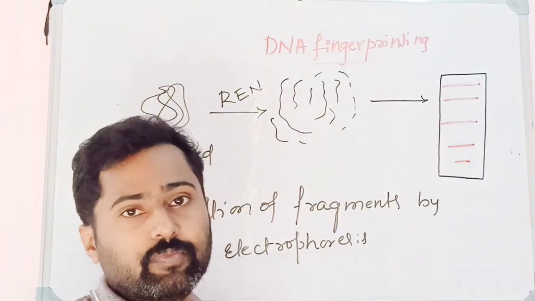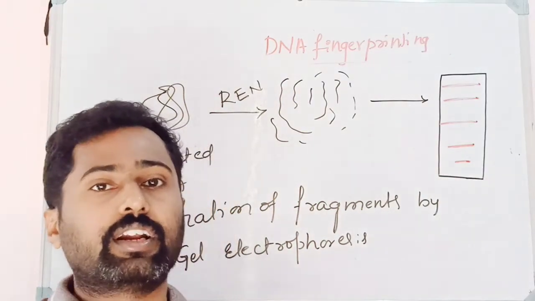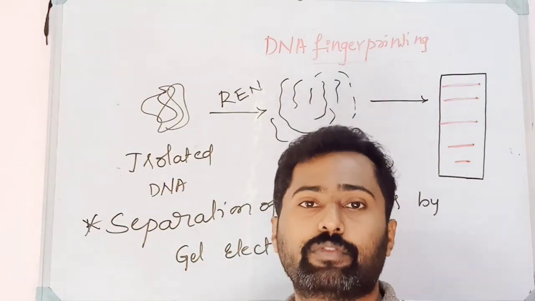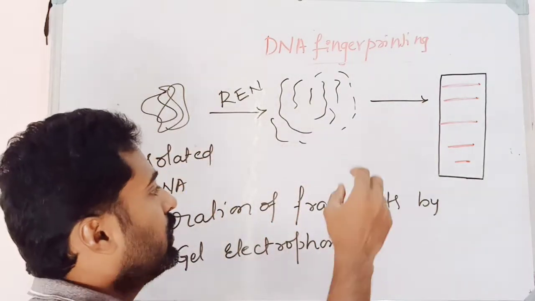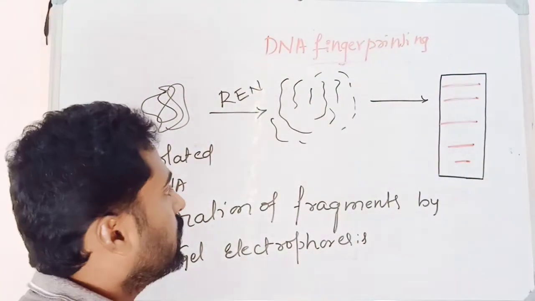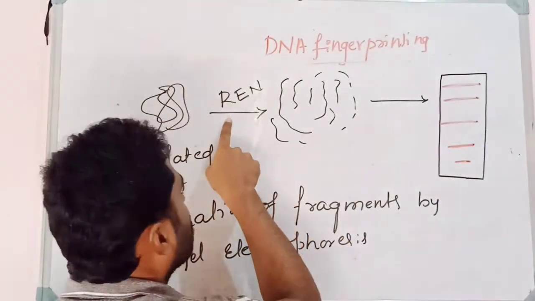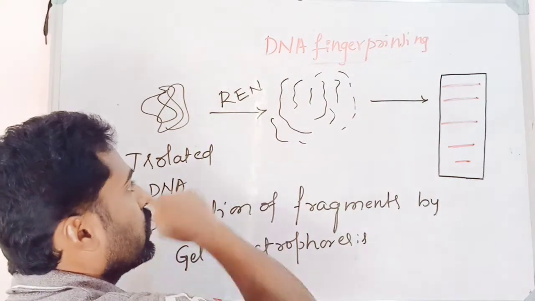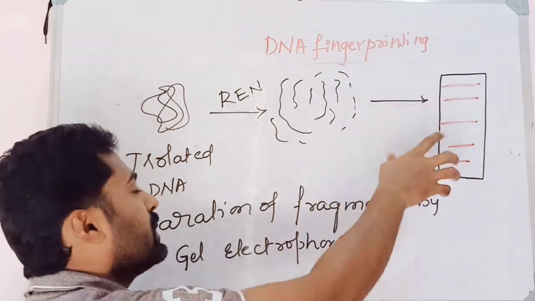Who will run faster? The person who is very thin and lean will run faster than the person who is very much fatty, isn't it? So likewise, the smaller fragments get separated much faster than the larger fragments. So after digestion of the DNA with the restriction endonuclease enzyme, the fragments of the DNA get separated.